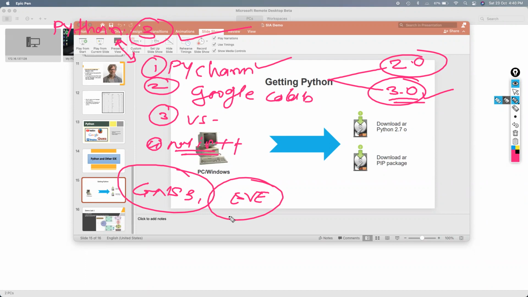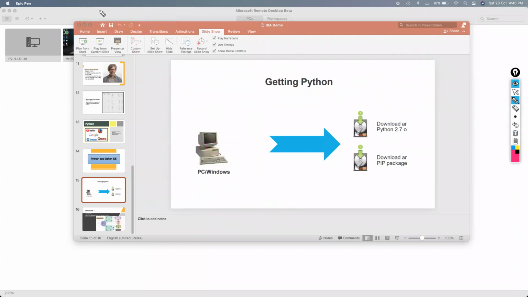Can you just maximize your screen? Yeah, that's fine.